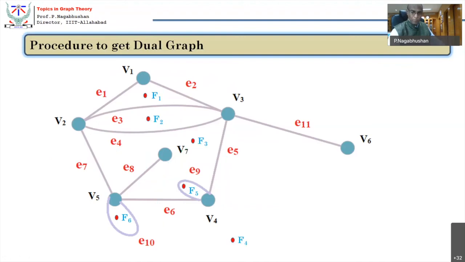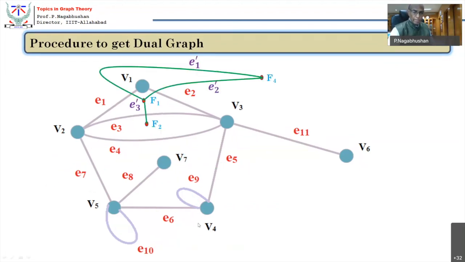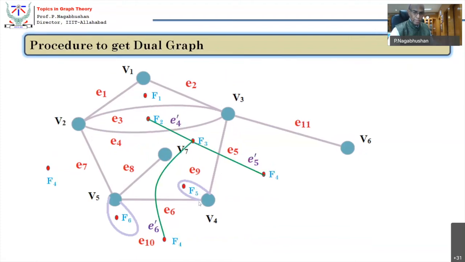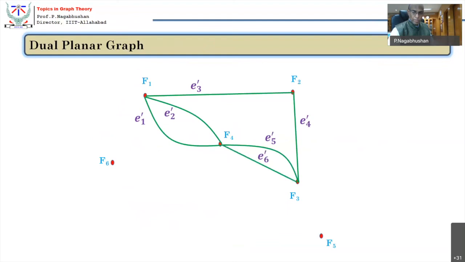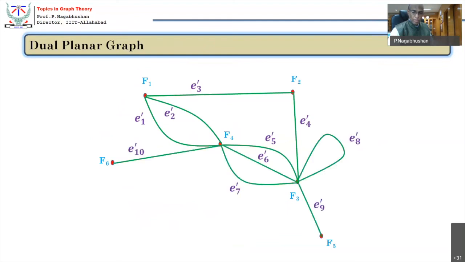Now the next one remaining: F5 is done, F2 is also done, F1 is done, F3 is done, F6. So F6 cuts with F4 only, and then a self loop becomes a pendant edge. Now from all the previous diagrams, you see these green edges. Keep all these green edges and draw them. So this is the graph of all green edges. So that's also, you can see, a planar graph. This is the dual graph to the given primal graph.